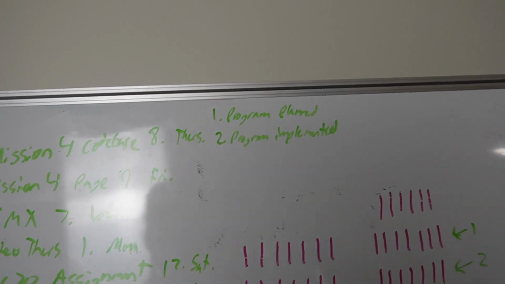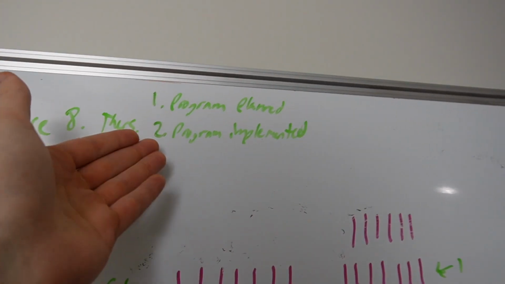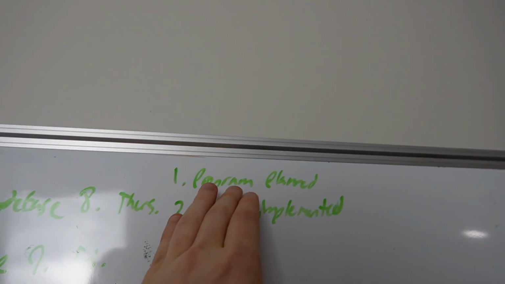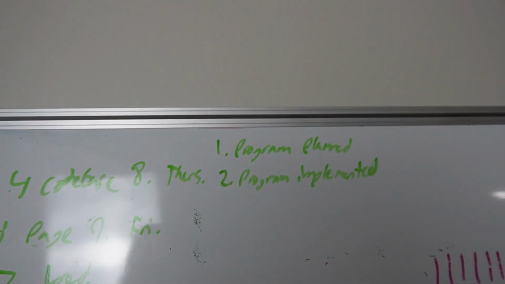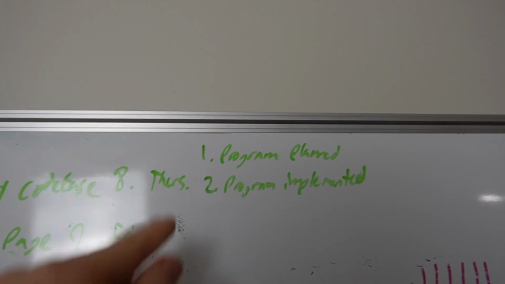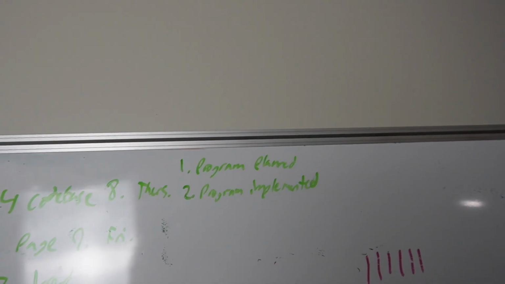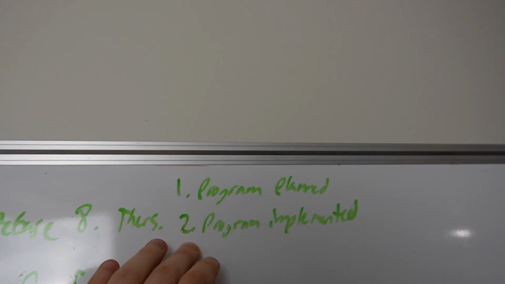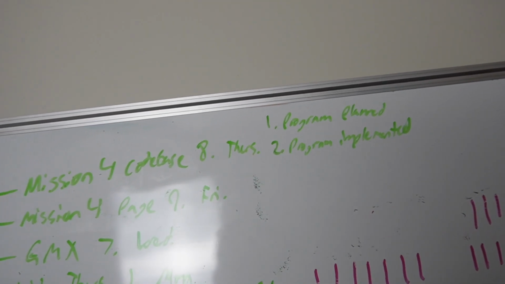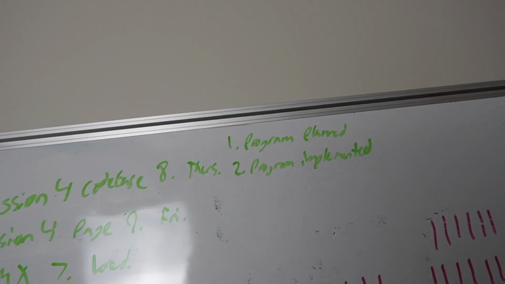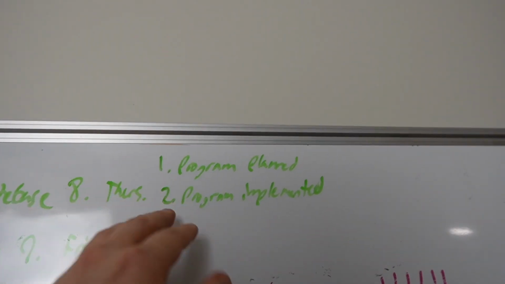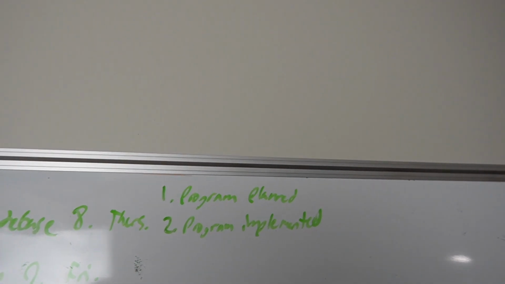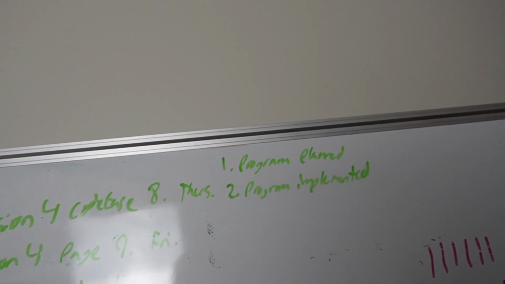And then I've got up here, I guess this isn't really a conscious decision, but I just happen to have my two big goals right now. My two big goals are the program. I want to have that planned out. So Gateway, right now it's a 10-week program. We might end up changing that, but I want to have all of those weeks planned out at the very least, so we know exactly what the whole thing looks like front to back. And then I want to have it implemented, right? So all of the hard cost setup things, all of the things that we actually work on in the program, and the schedule and everything like that. And then it just comes down to, okay, we do the live sessions, but we've got all the hard costs, the stuff that takes a long time to build, out of the way.